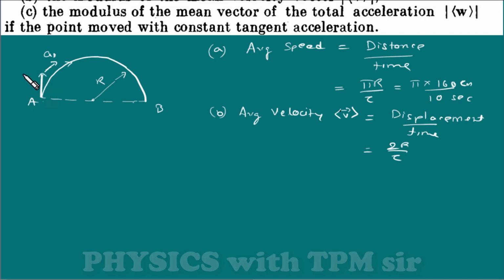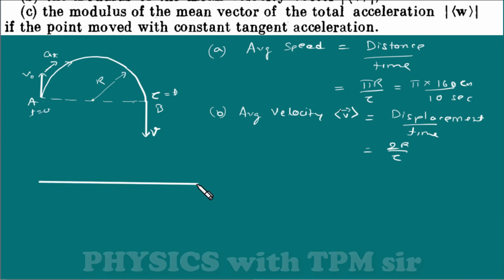Suppose at time t the magnitude of velocity was v naught, and suppose when it reached b, the magnitude of velocity has become v. Every time there is a component of acceleration along velocity, so obviously the magnitude of velocity will change. Now to find the relation between v naught and v, this is t equal to 0 and this is t equal to tau, we can also see this as a one dimension